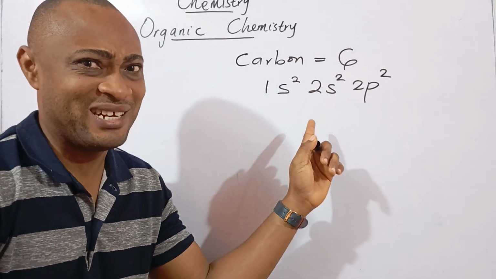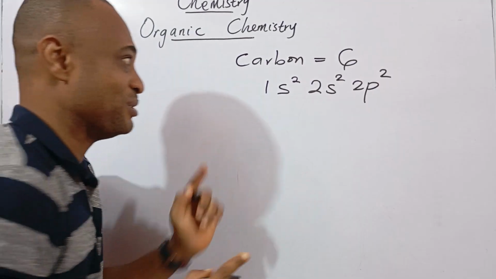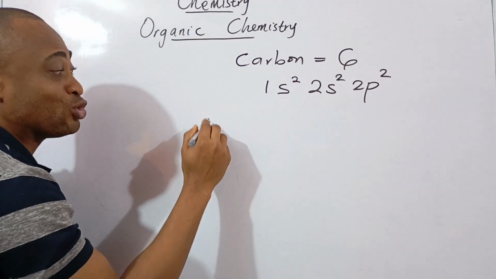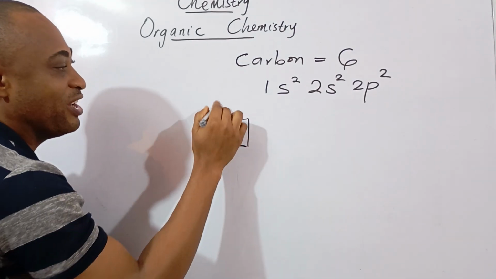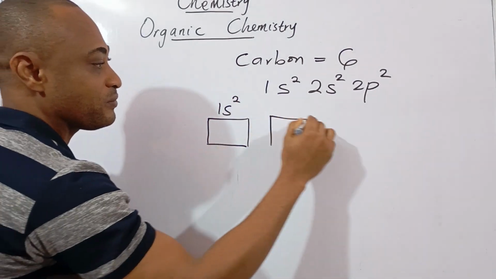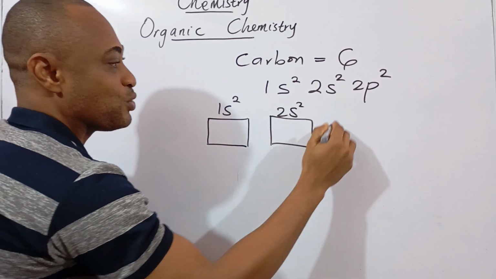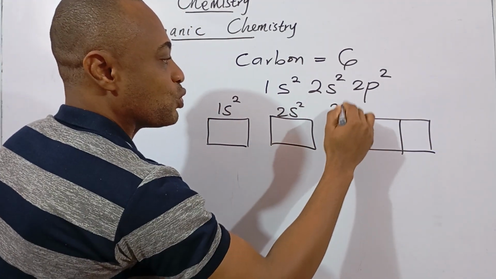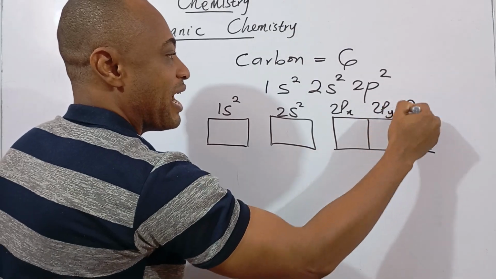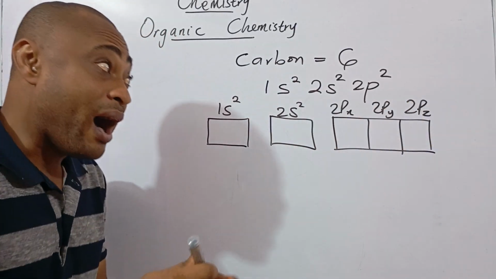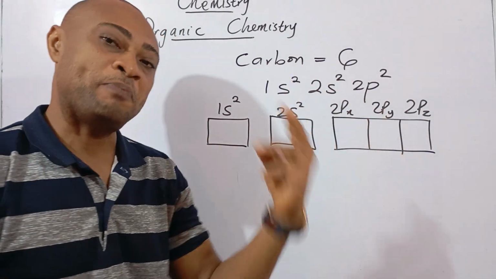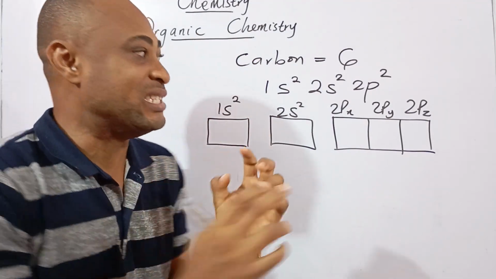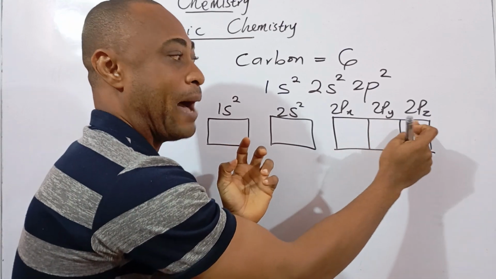I believe you still remember this. I sure hope you still do. Now, this is the electronic configuration of carbon. Now, that means if I'm going to draw the orbital diagram for carbon, this is 1s2, this is 2s2, this is 2px, my 2py, and my 2pz. Remember that the p orbital is split into 3 orbitals of equal energy, px, py, and pz.